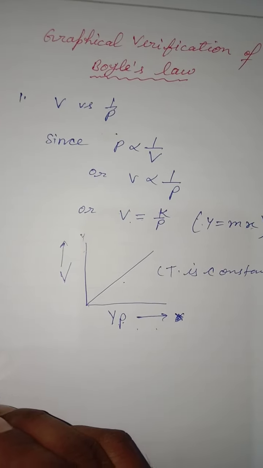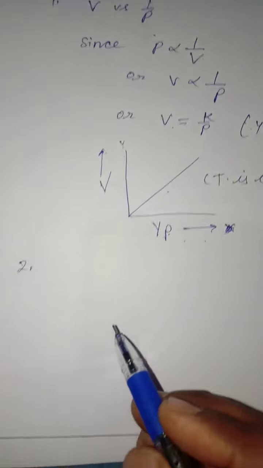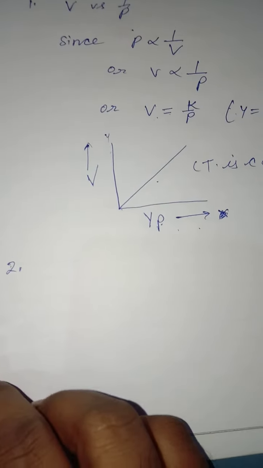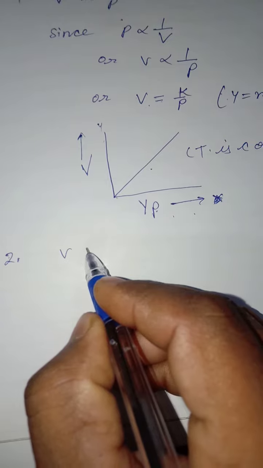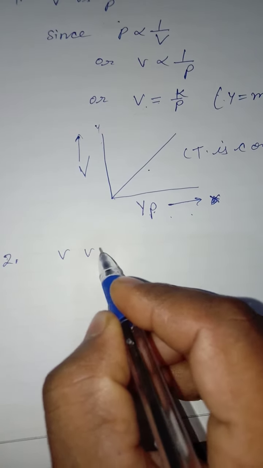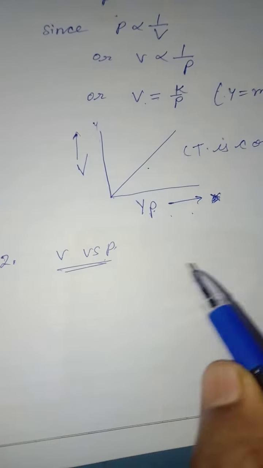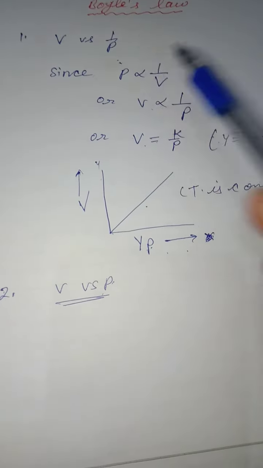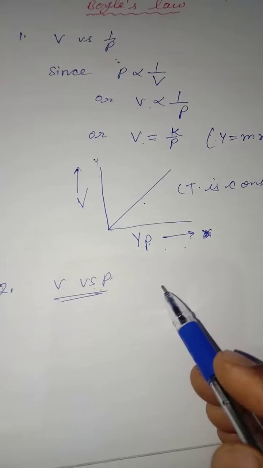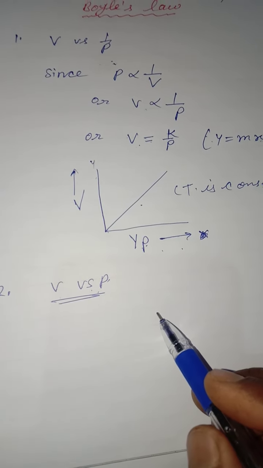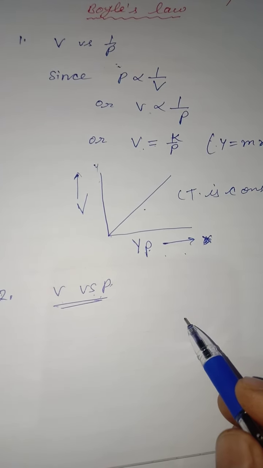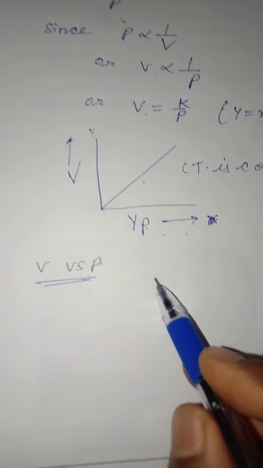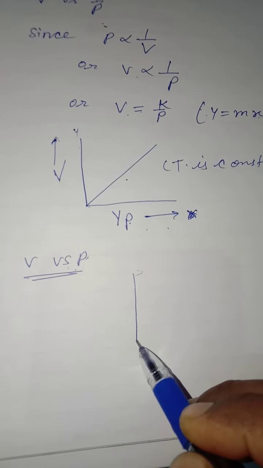And the second graph you can take is volume versus pressure. Here you will get a hyperbolic curve.